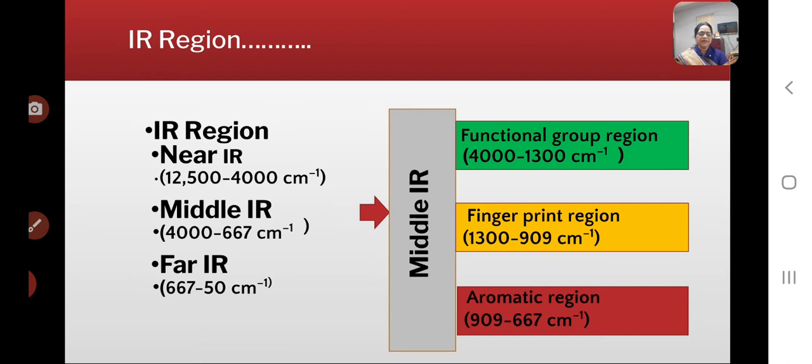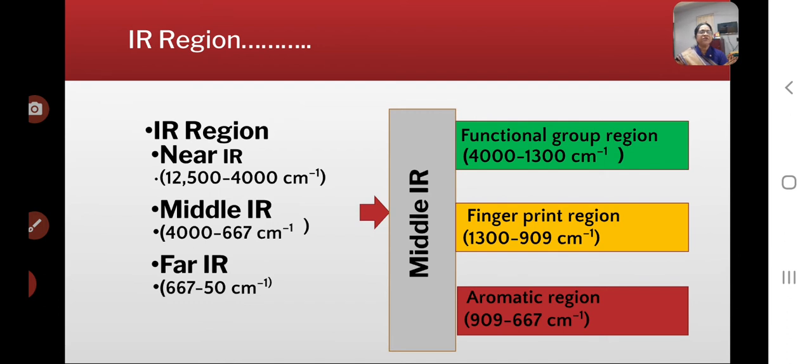Secondly, the aromatic region requires lower energy and occurs at lower frequency. And the fingerprint region lies in between the functional group region and aromatic region, and this is specially used for sample comparison. That is, the fingerprint region is used for sample comparison. The aromatic pattern we can study or see in the aromatic region.